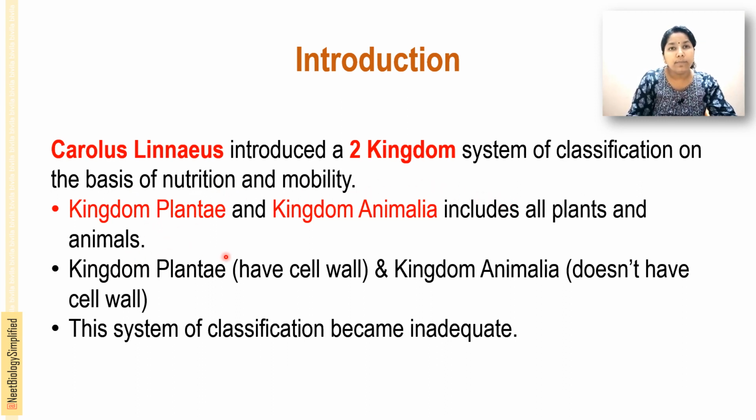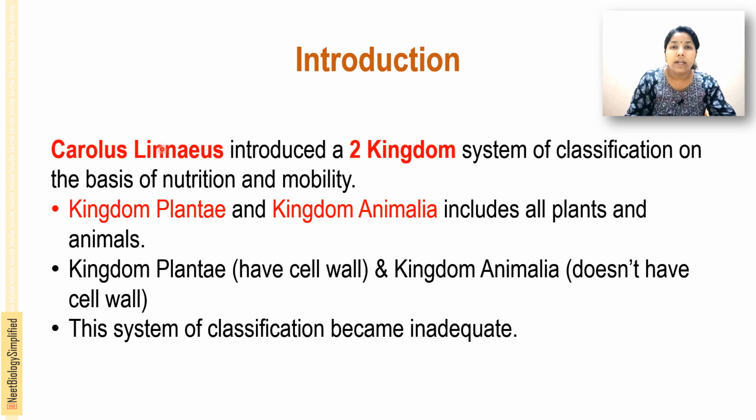Plantae have a cell wall, and Animalia don't have a cell wall. This system of classification actually became inadequate. Carolus Linnaeus was a Swedish botanist, taxonomist and zoologist.